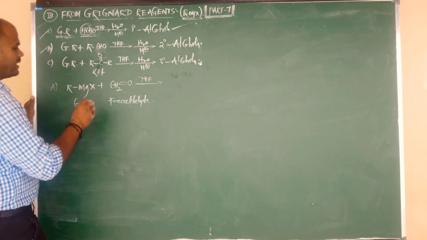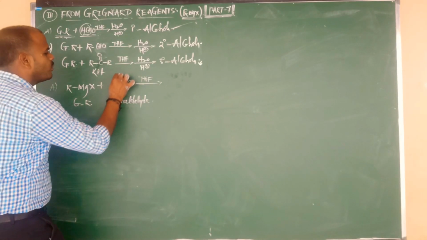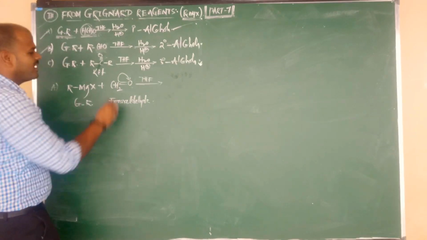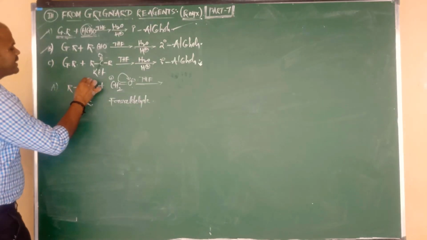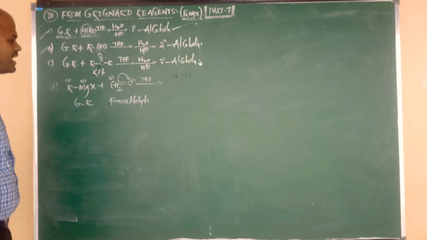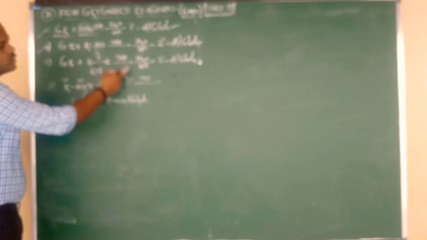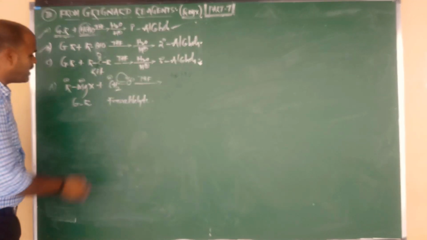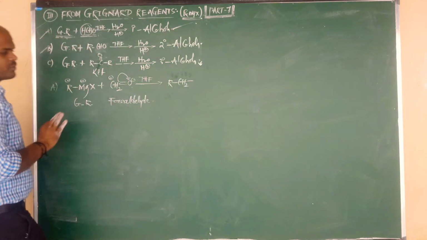First an intermediate will form. As compared to carbon, oxygen has more electronegativity, so the pi bond shifts towards the oxygen; carbon has a positive charge and O has a negative charge. In Grignard reagent, magnesium is a metal with plus charge, and the R group carbon has a negative charge. The negative adds to the positive and the positive adds to the negative, and the double bond becomes a single bond. The negative adding to the positive means R bonded to CH2. This is the addition intermediate product we are getting.